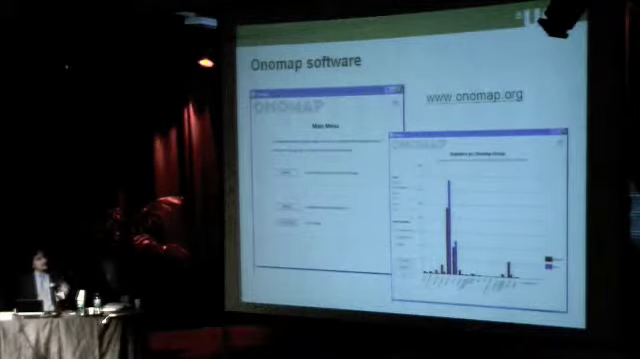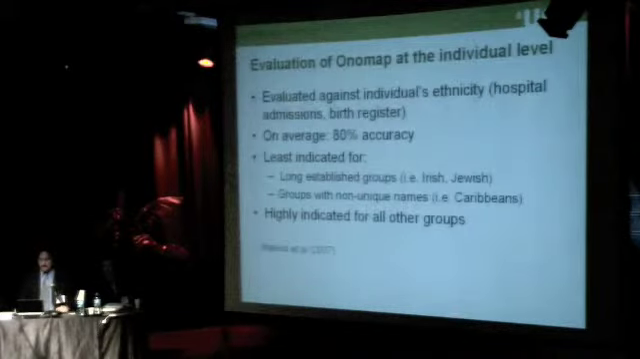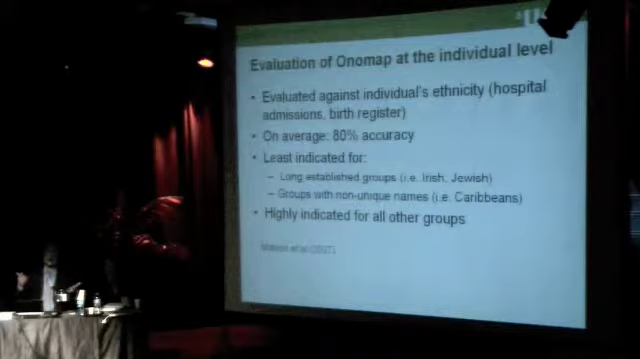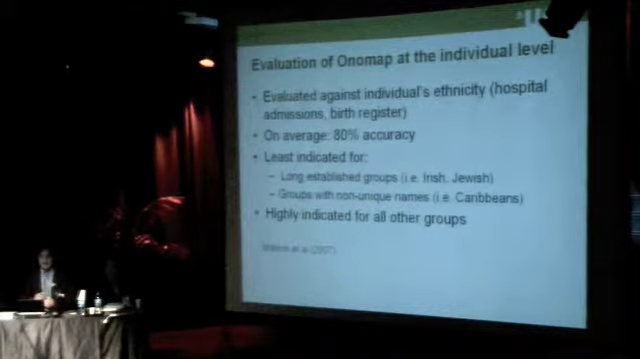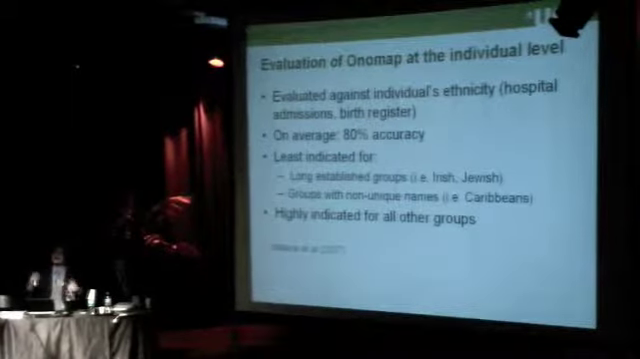And there is a software now that allows to classify any list of names into these groups. I don't have time to explain in detail how we created this classification, but I'll be happy to answer questions later if you're interested in this. We have also evaluated this methodology looking at data sets where we know the ethnicity of a person and the name. And we found that on average it has an 80% accuracy, and the accuracy varies by ethnic groups.